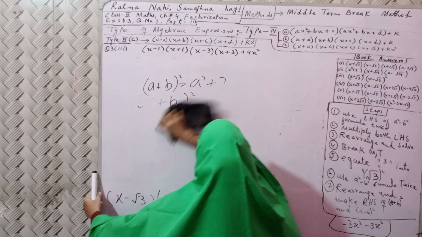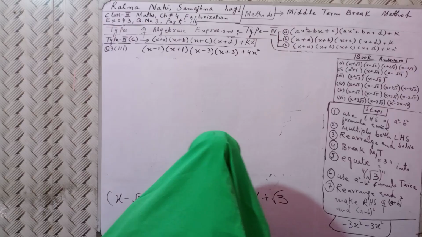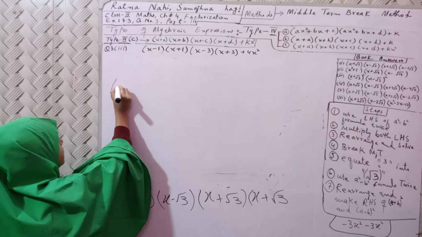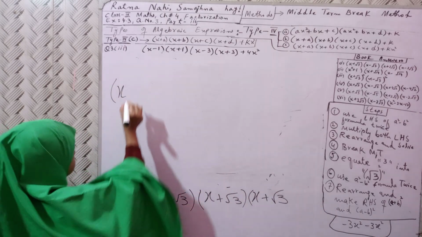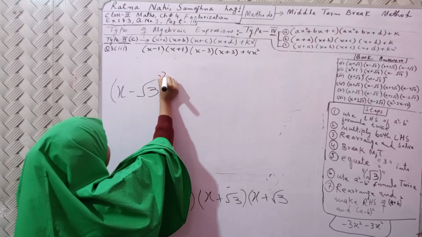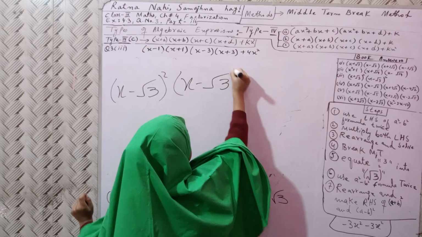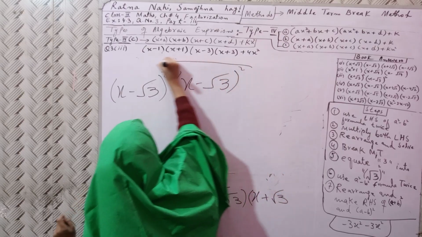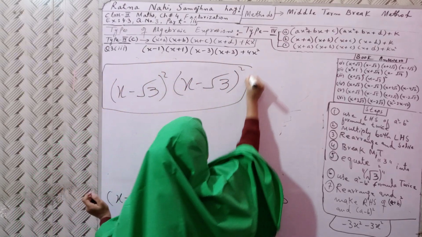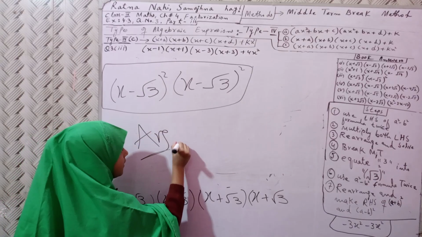I want to write the answer. So our left hand side is made by (x - √3) whole square and (x + √3) whole square, and it becomes our answer.